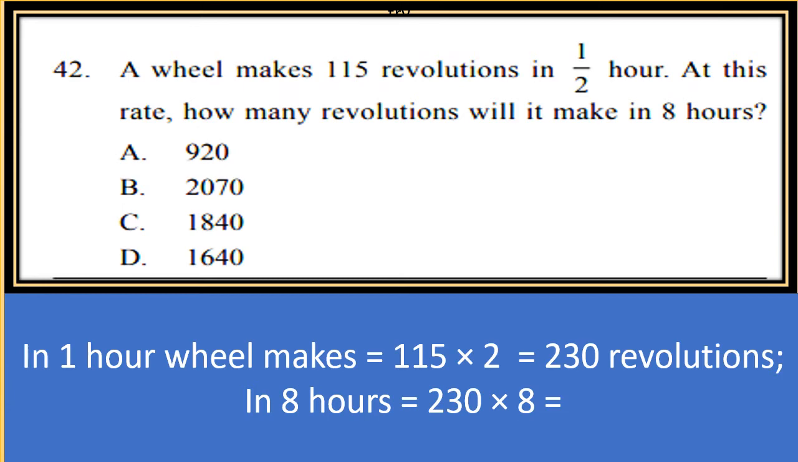A wheel makes 115 revolutions in half hour. At this rate, how many revolutions will it make in 8 hours? So, in half hour, 115 revolutions. Now, for 1 hour, it will be double, 115 into 2. So, we will get for 1 hour and then calculate for 8 hours by multiplying by 8.